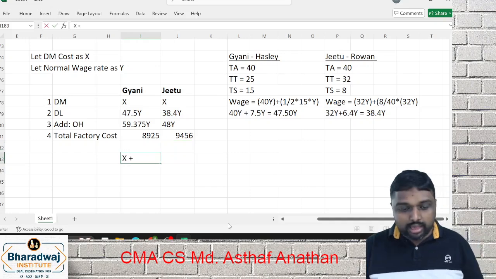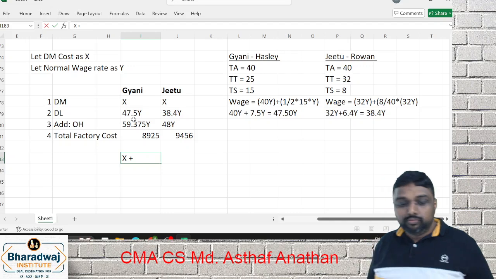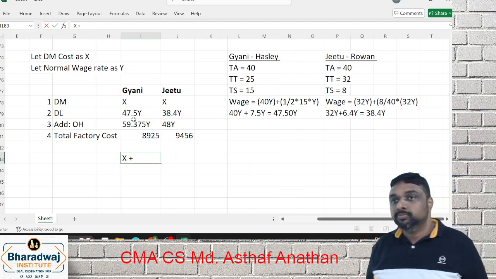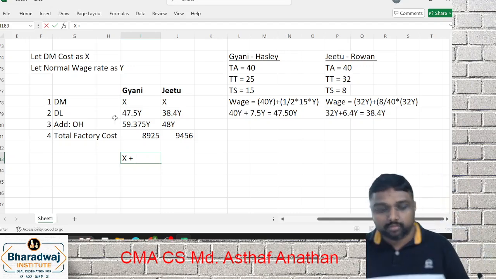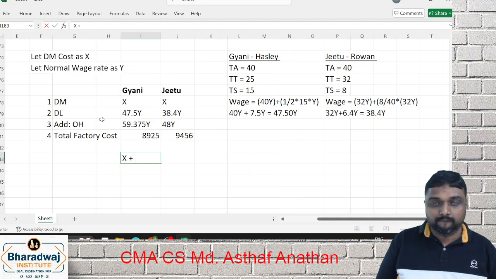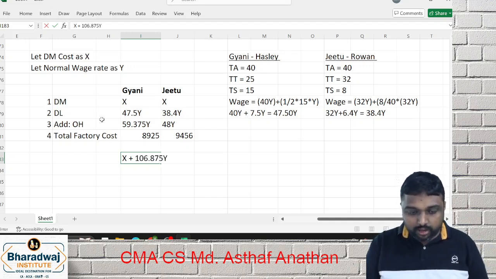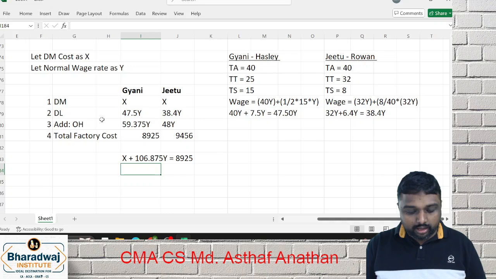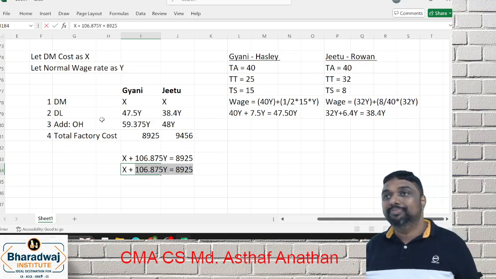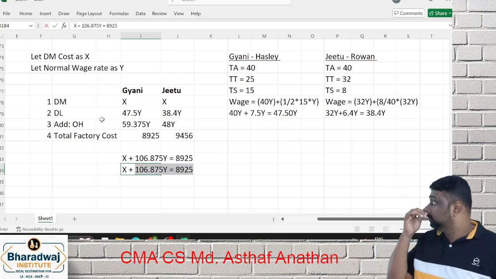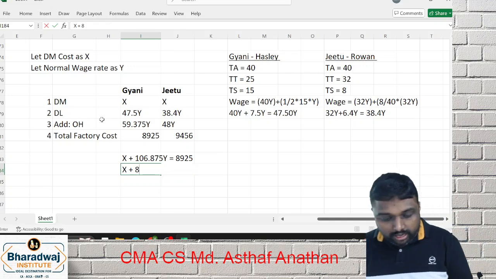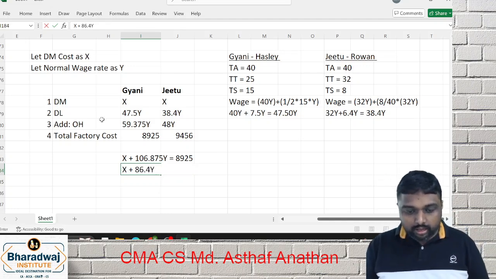X plus, you want to add these two. 106.875y plus x is equal to 8925. And here x plus 86y is equal to 9456.